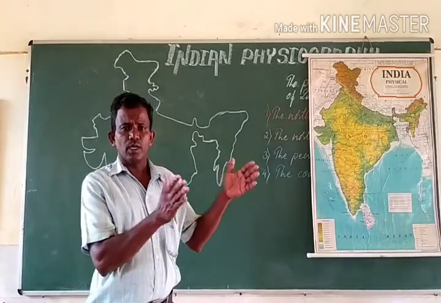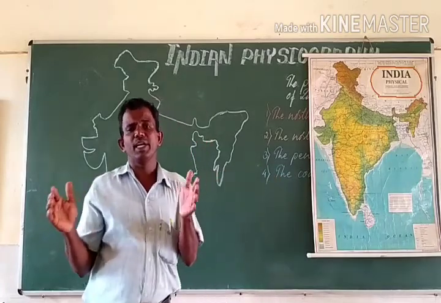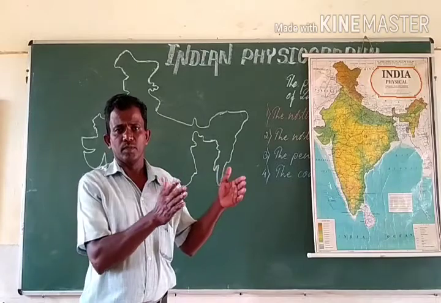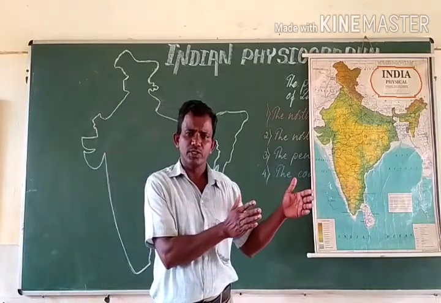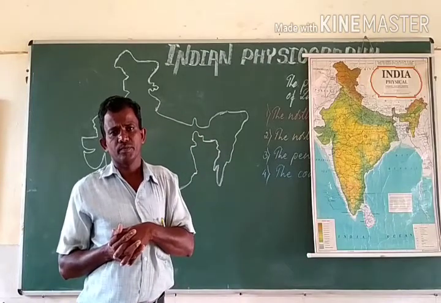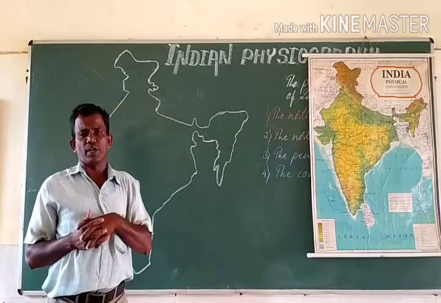The four physical divisions are to be known a bit in detail: the northern mountains, the northern plains, the peninsular plateau, and the coastal plains.